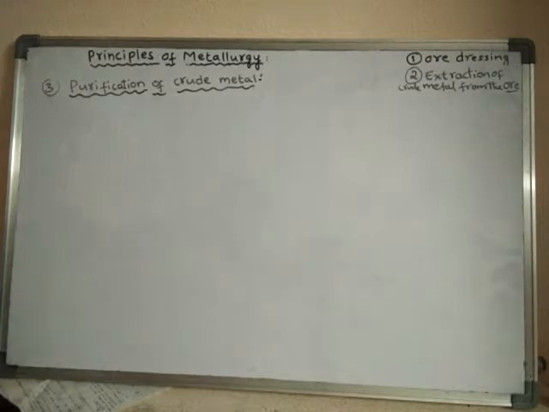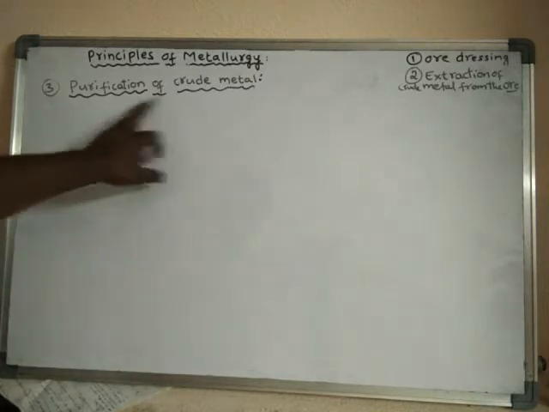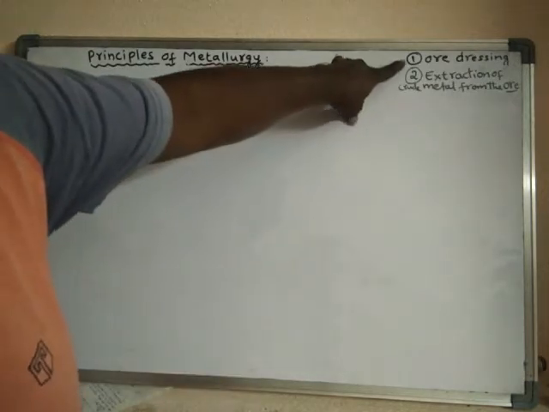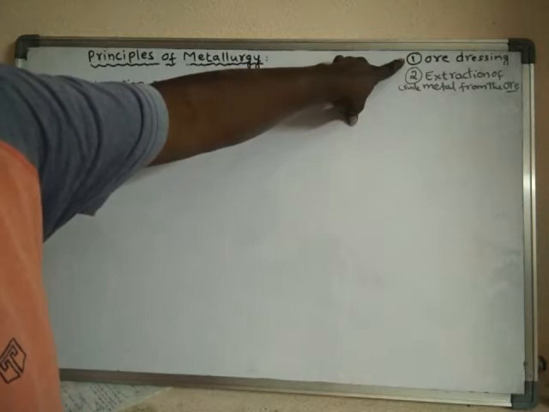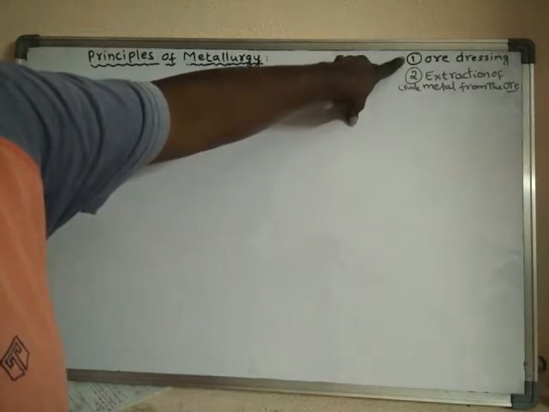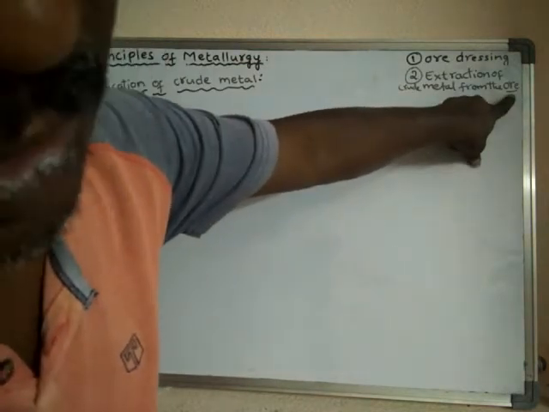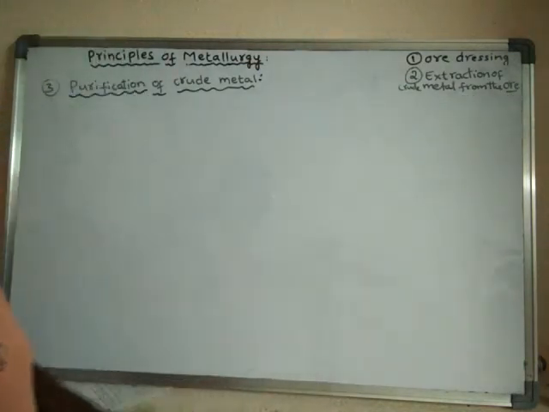So the next step after extraction of the crude metal from the ore is purification of the crude metal. So far we have learnt the removal of impurities from the ore, that means ore crushing, and the extraction of the crude metal from the ore.